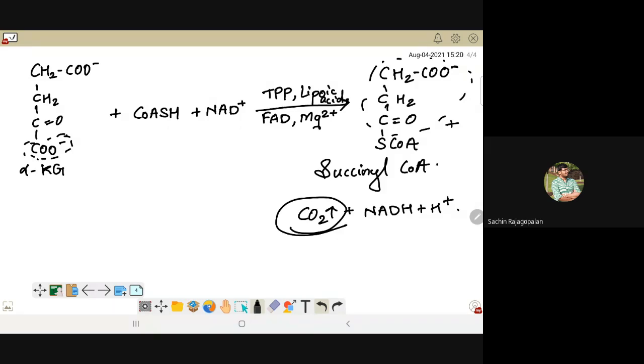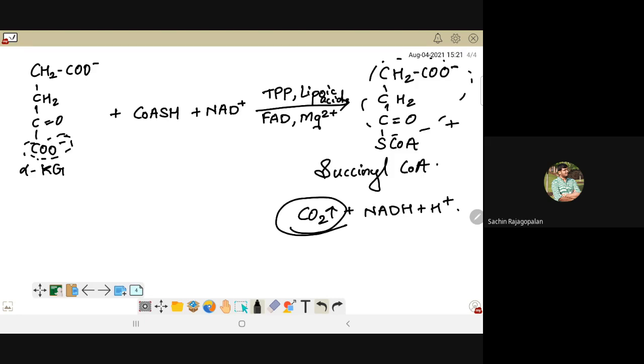So what have I done? I have converted dicarboxylic acid to a monocarboxylic compound, wherein now only 1 carboxyl group is left, and I have converted 5 carbon compound to 4 carbon compound. So intermediate to the 6 carbon and 4 carbon, we have only 1 5 carbon compound, which is your alpha KG, and that's the only dicarboxylic acid also, because in the immediately next step you're removing 1 carbon dioxide.